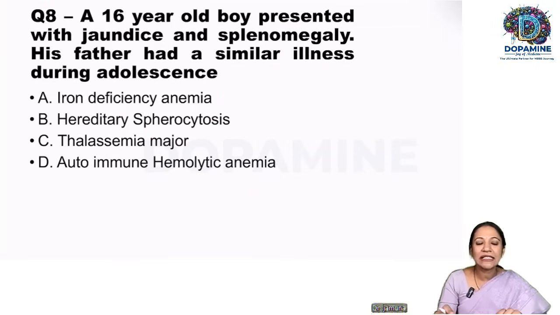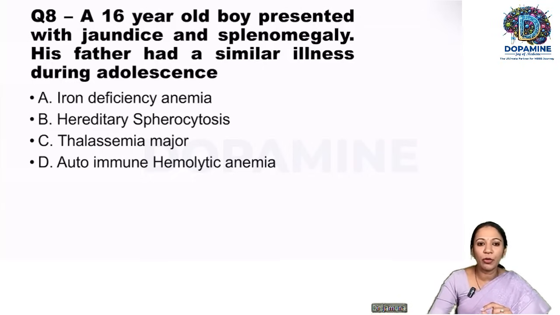So we have a 16-year-old boy presenting with jaundice and splenomegaly. The father had a similar illness during adolescence. So at the same age as the boy, the father also had the illness. So you can see here from the father to the son. So it's male to male transmission.